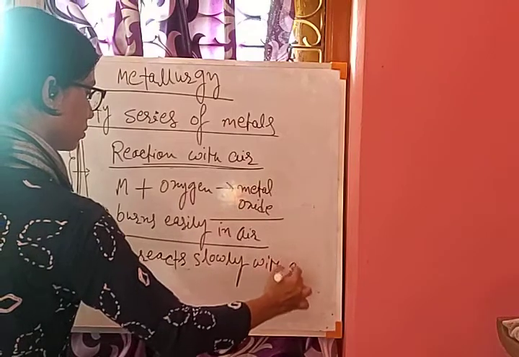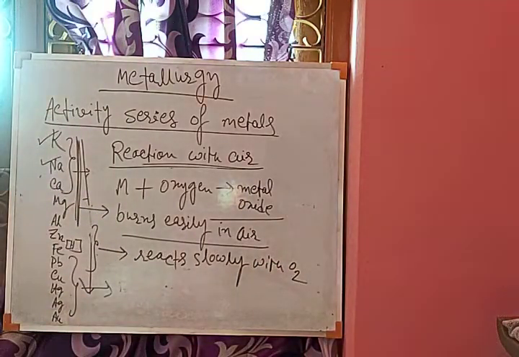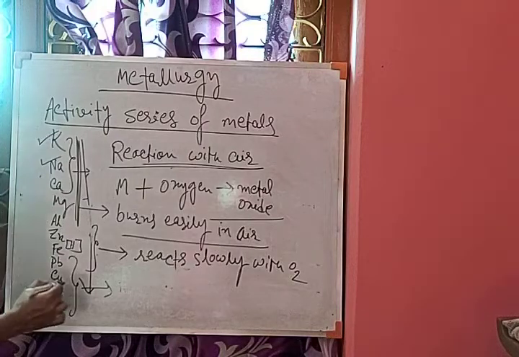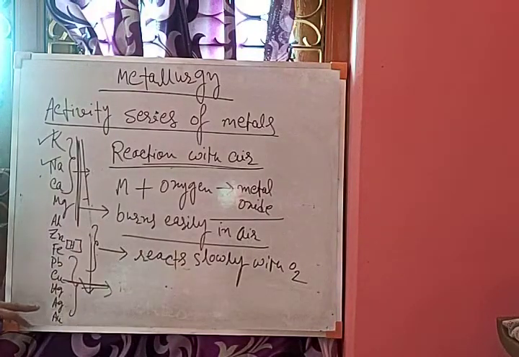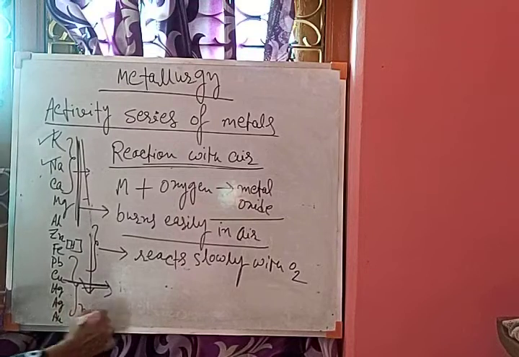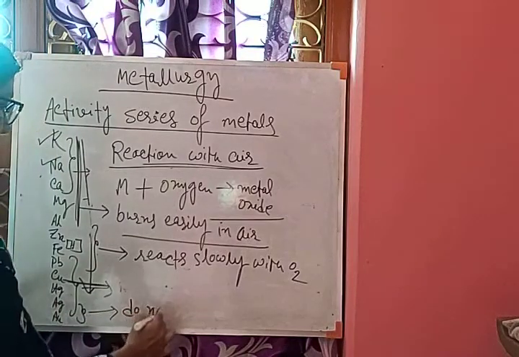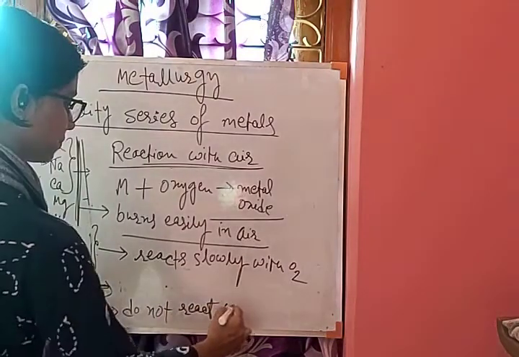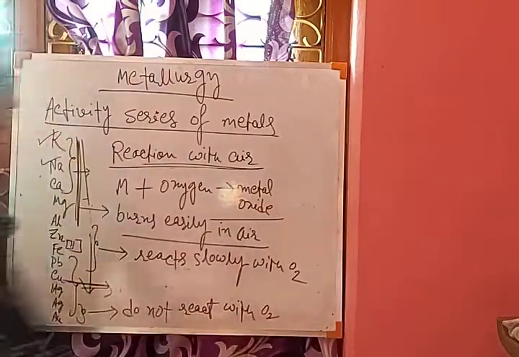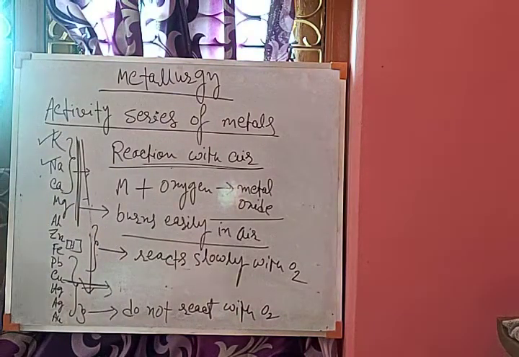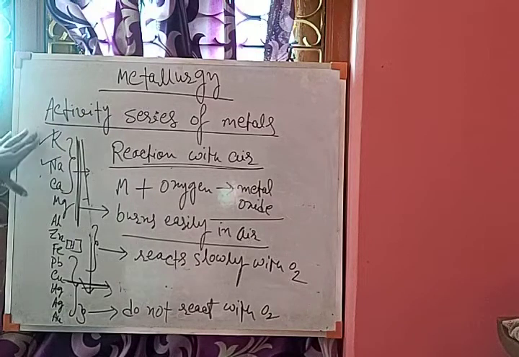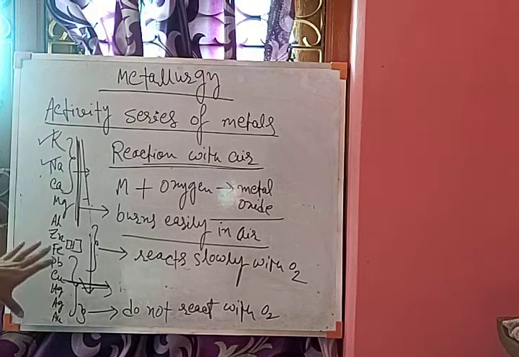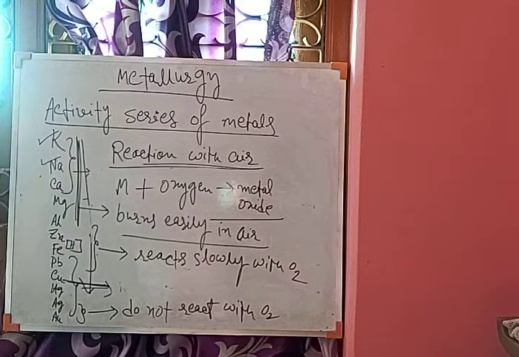They react with air but react slowly with oxygen. And for silver, gold, up to copper they react slowly. But silver, gold, this portion, silver, gold do not react with oxygen or air. So in this reactivity series, potassium, sodium, calcium, magnesium are reacting very easily with air. This portion reacts slowly with oxygen and silver, gold does not react with oxygen.